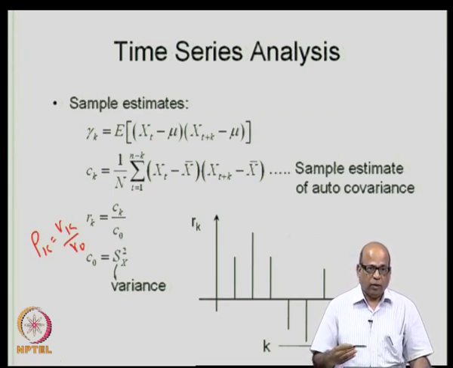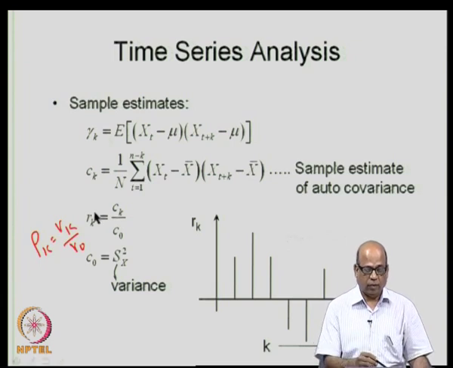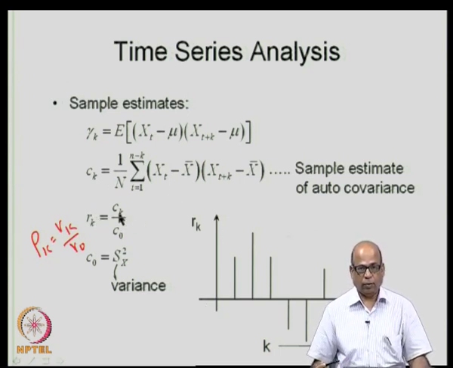There are various other expressions available for r k, but we will use this particular expression, simply C k by C naught.